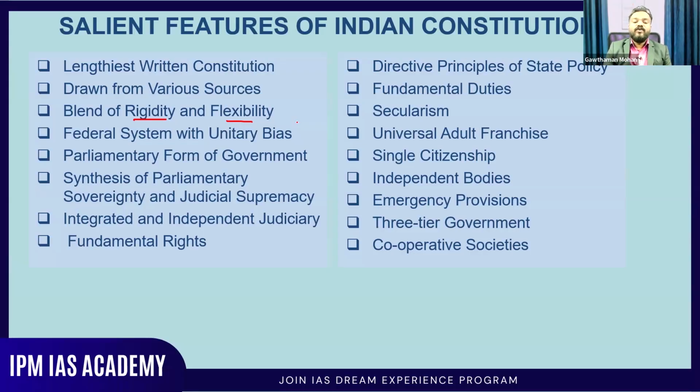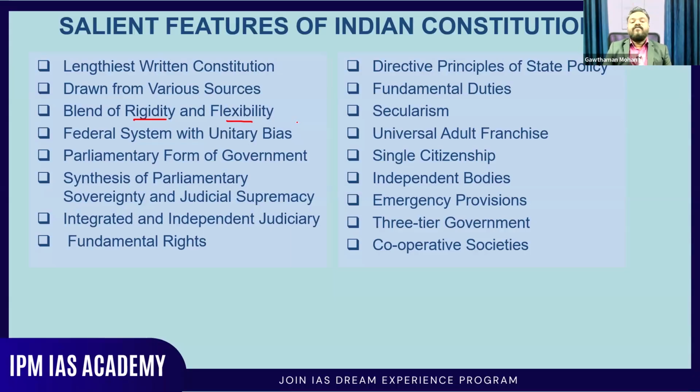Then federal system with a unitary bias. Okay, so we are having a quasi-federal system. Basically, you can see that when you're looking at the Indian system, there is a central government and there is a state government, and the authority, the power is actually there in the hands of the union government. So that is the way they have actually put it in these terms. Federal system with a unitary bias. The inclination is more towards the unitary feature.